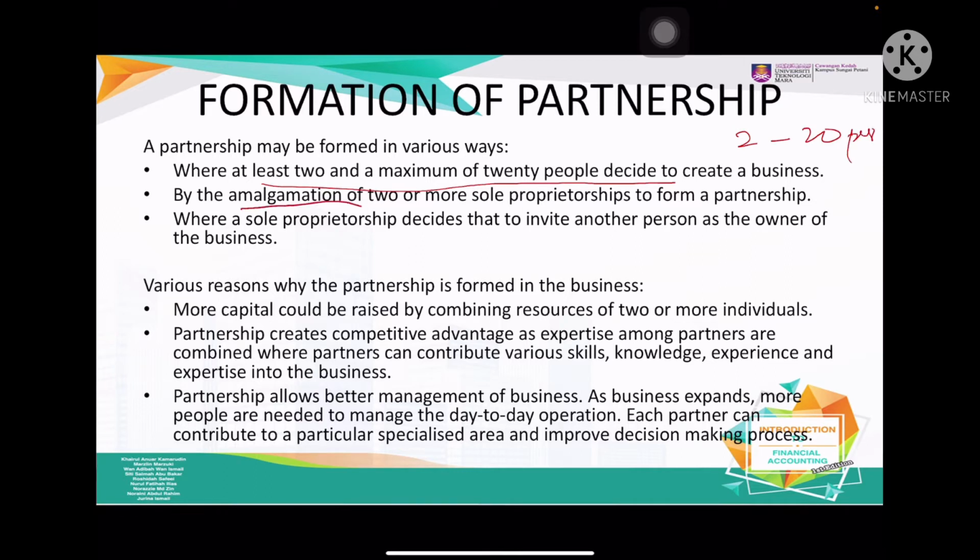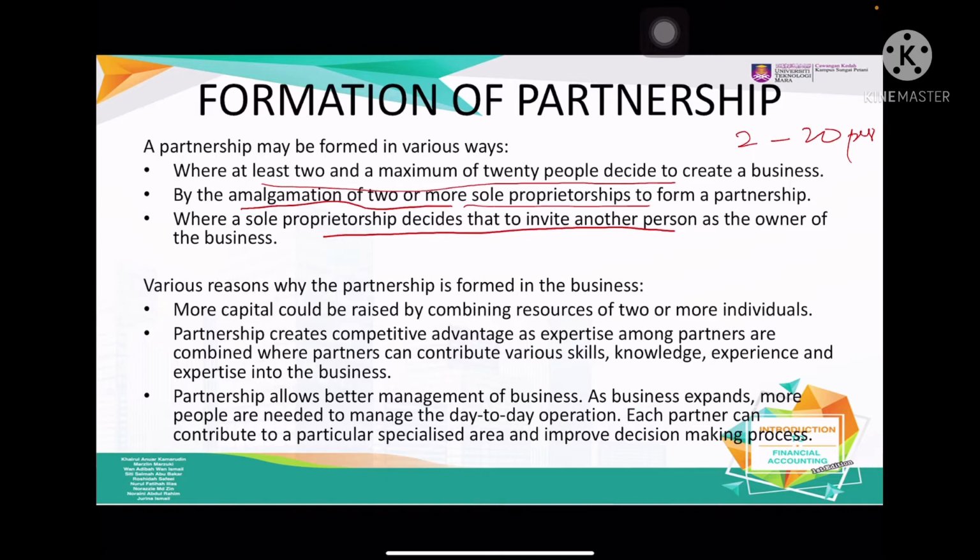And then the amalgamation of two or more sole proprietorships to form a business. For example, Abu Trading and Ahmad Trading, then they will become Abu Ahmad Partnership, right? So it means that two sole traders now become one partnership. Or where a sole proprietorship decides to invite another person. So it means that you already have your own business, but you need someone else to help you, and then you can invite another person to become a partner.